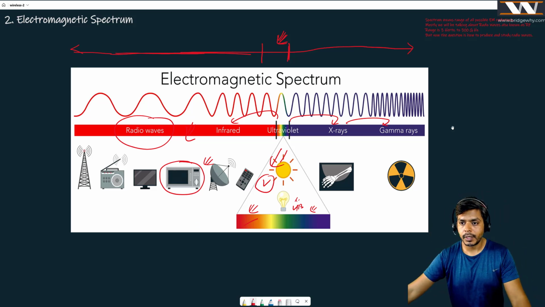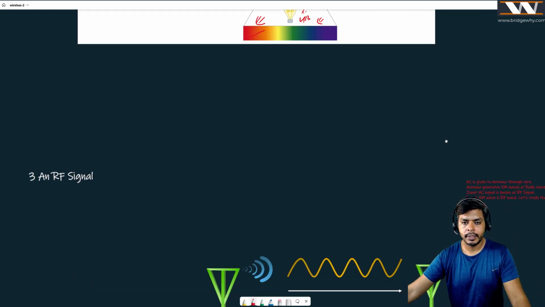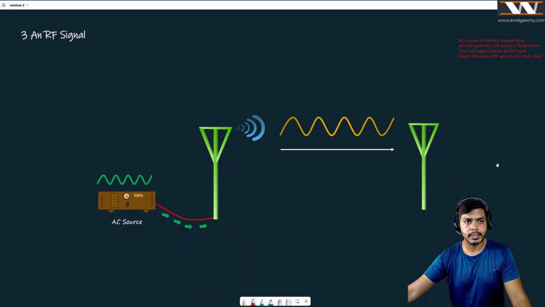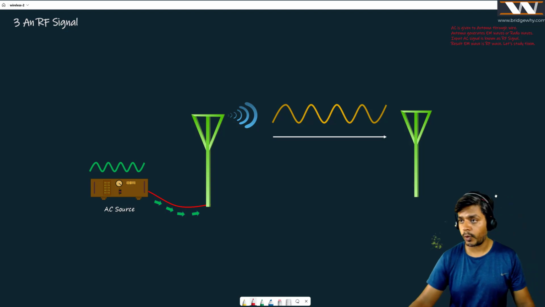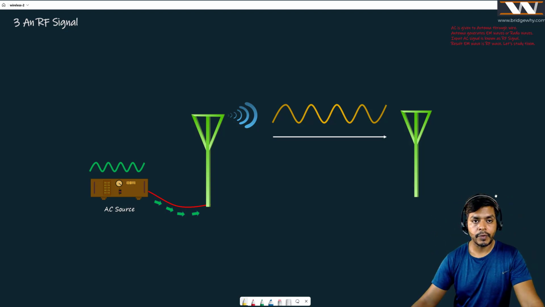So now, if we talk about how we can generate this signal, or this wave, it is very simple, because at the end of the day, we will be having one computer here, and we will be having another computer here, and suppose we want to communicate between them. What is going to happen?